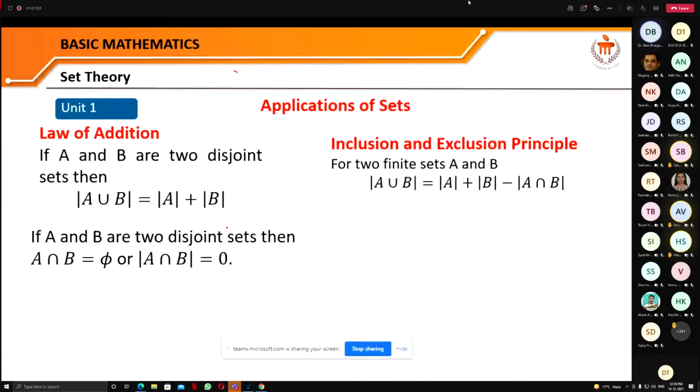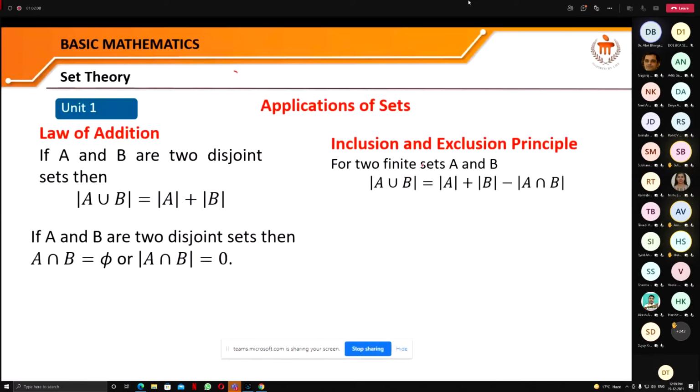But if we see two finite sets A and B, then a very important principle from set theory is there, called the inclusion and exclusion principle. And what is this principle?